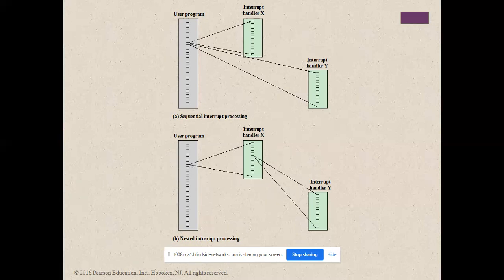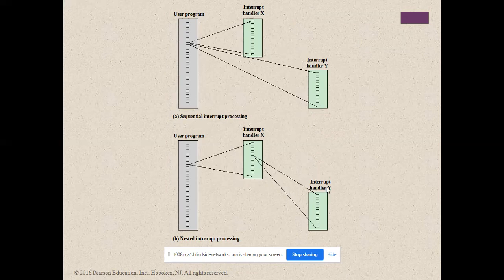Now come to this discussion: nested interrupt processing. Control will go to the IO operation, that is the interrupt controller or interrupt handler, and perform the operation. While performing the operation, inside the interrupt we have another interrupt. It does the operation, then comes back here. Then the normal execution of X will be finished.